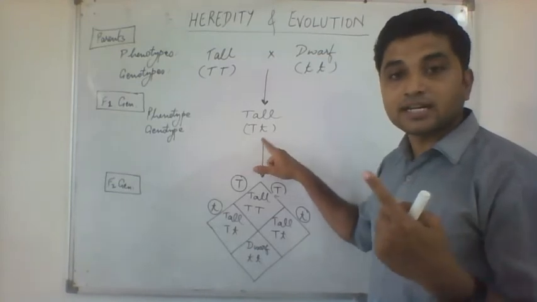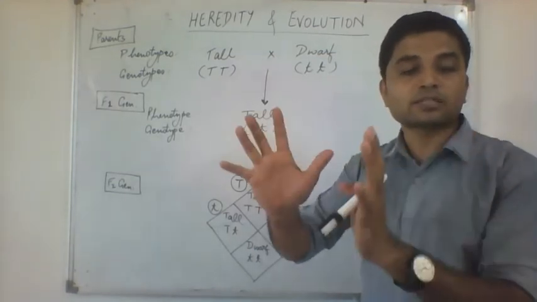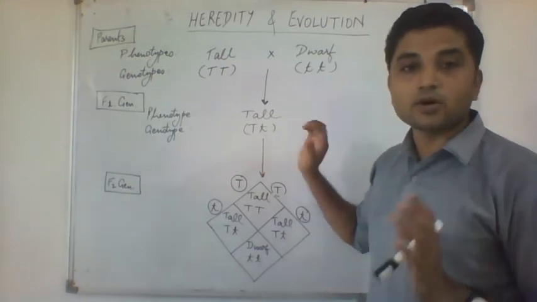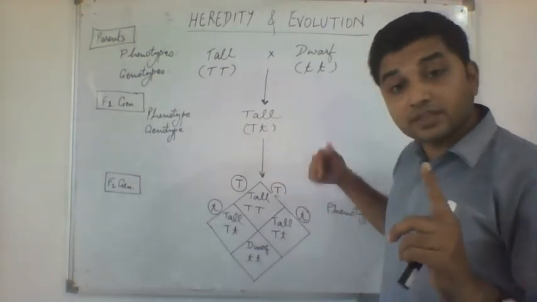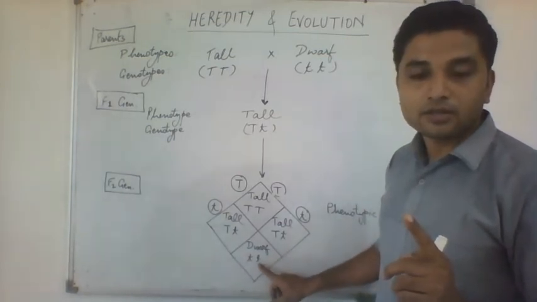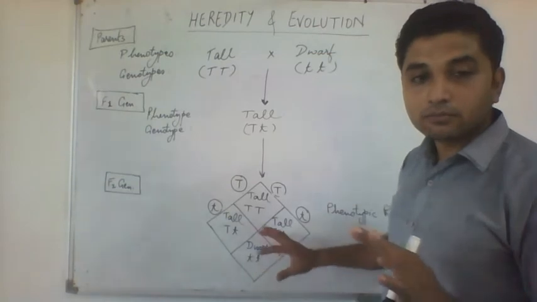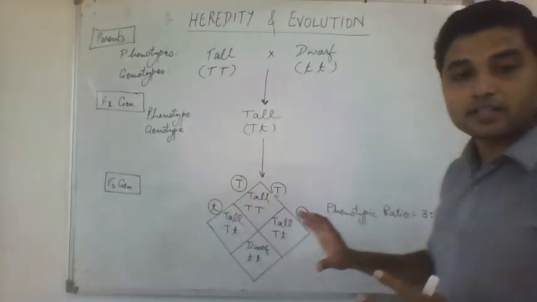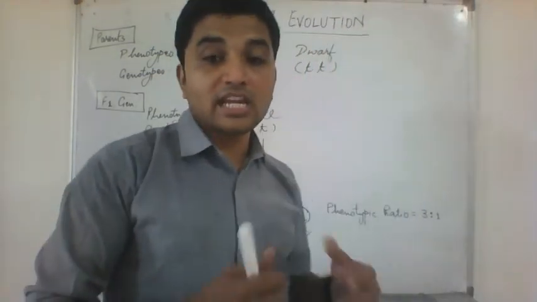The small t is present in the F1 generation, but it is not able to express itself. So he called it the recessive factor. The recessive factor cannot express itself, but it will express itself in the next generation only if both the factors are recessive.